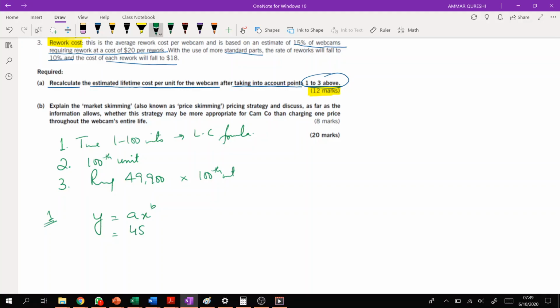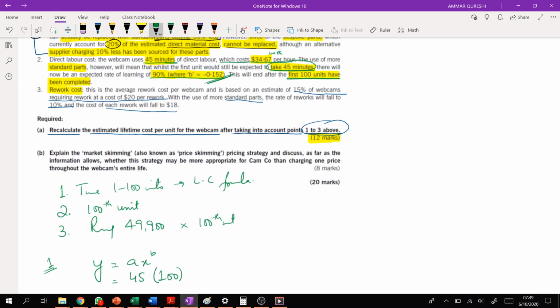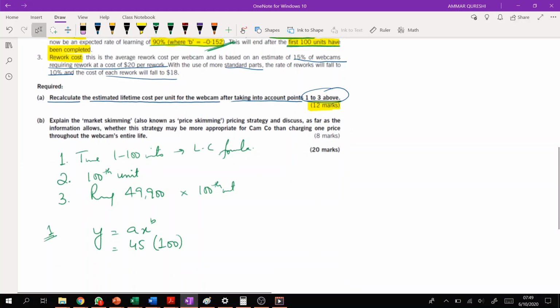So 45 minutes into 100 units raised to the power minus 0.152.